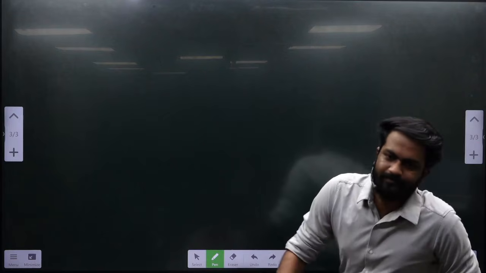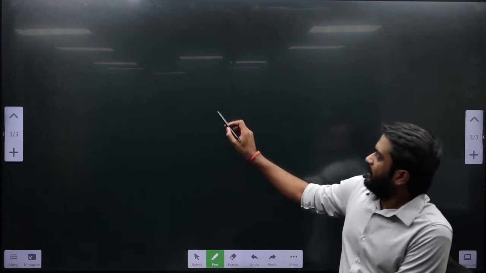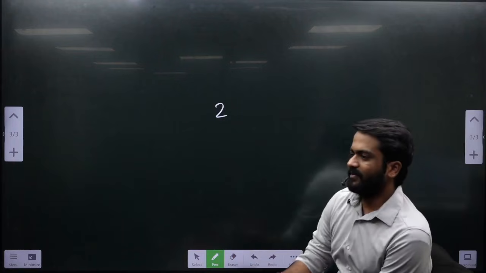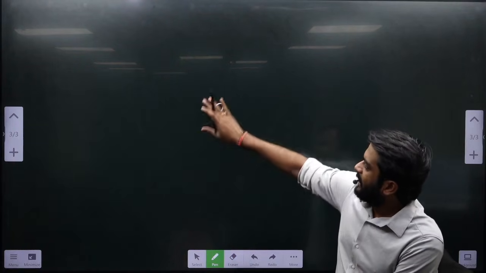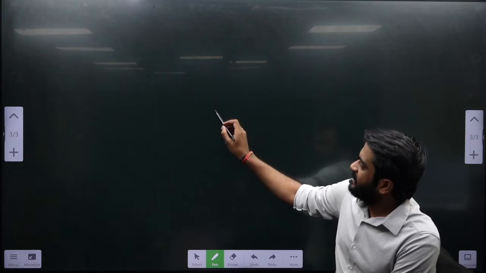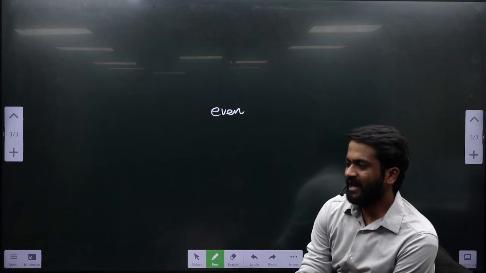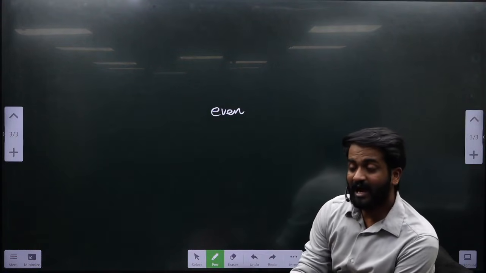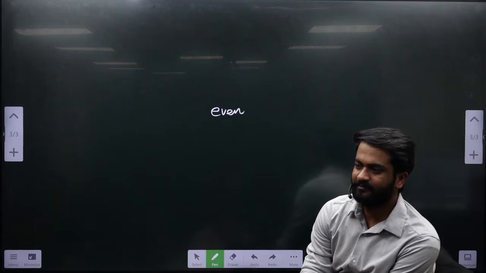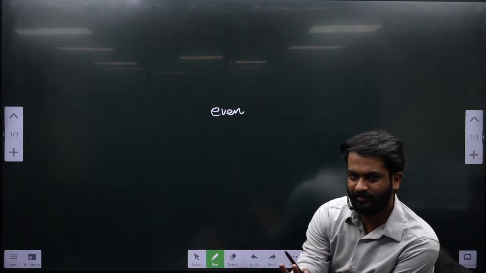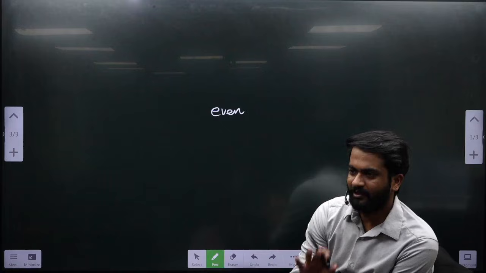Look at the board. We all know 2 is a prime number, hai na? I am saying, can there be any other even number other than 2 which is prime? जिसको समझ में आ गया वो चुप रहेंगे, बाकी लोग.